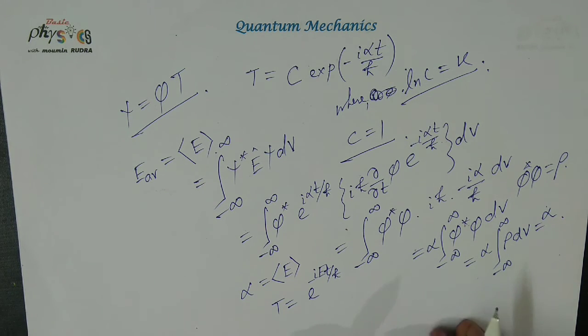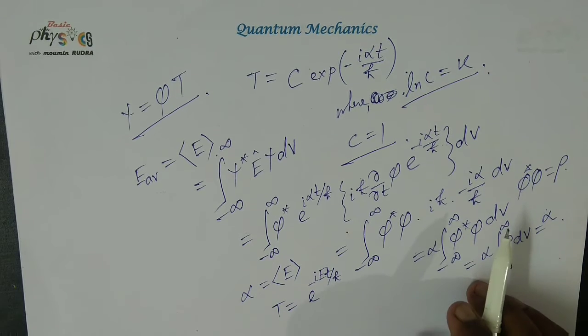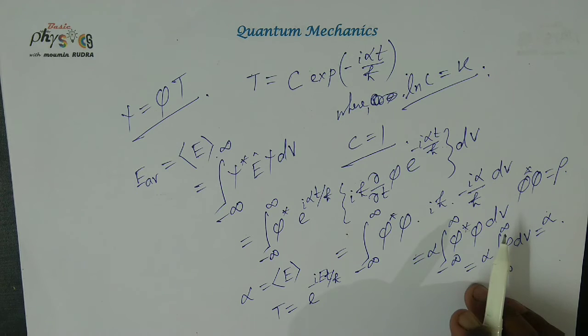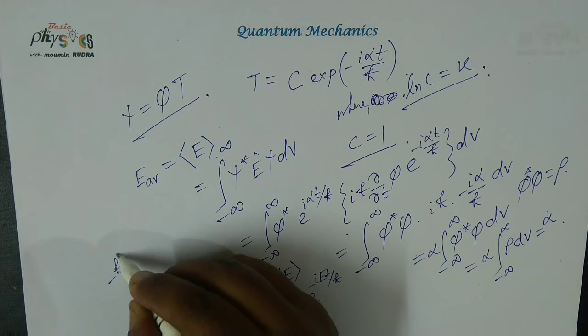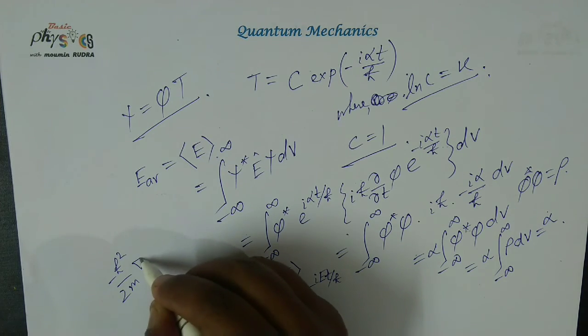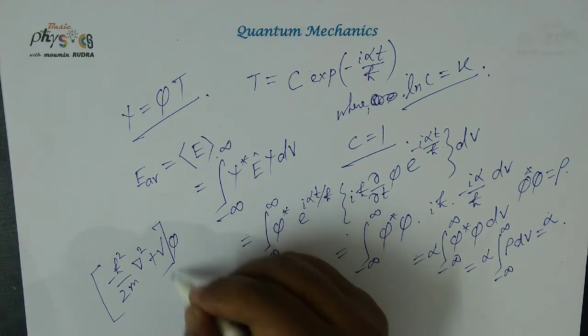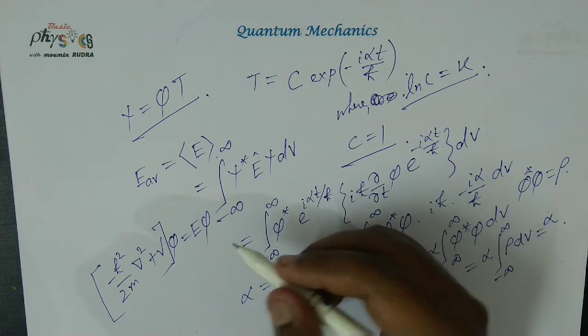Using the value of alpha in the space equation we wrote previously, we put this value and it becomes minus h bar square by 2m del square plus V, acting on phi, equal to E phi.